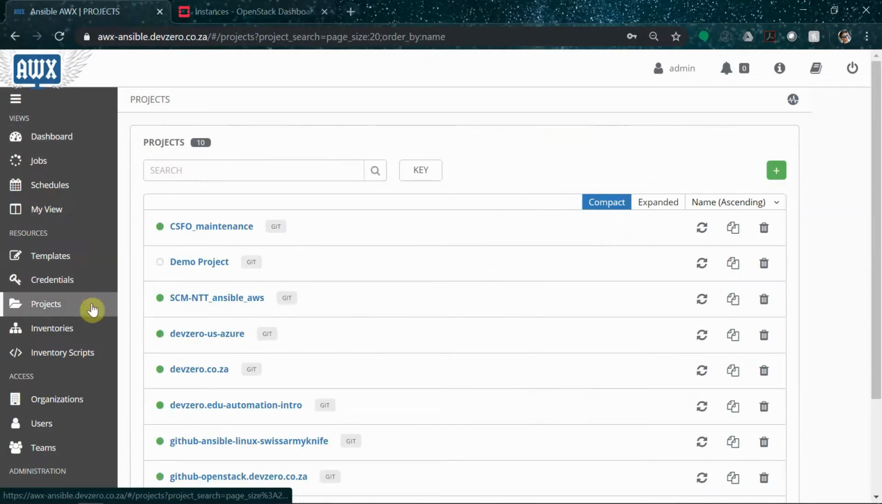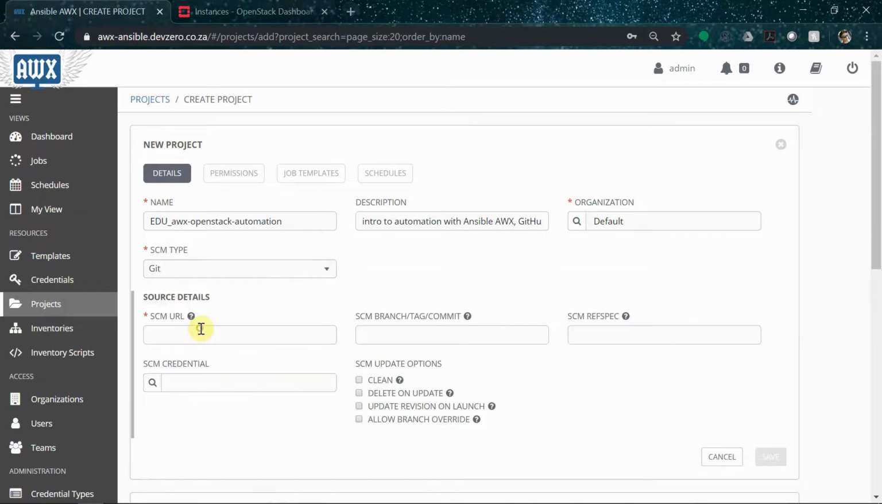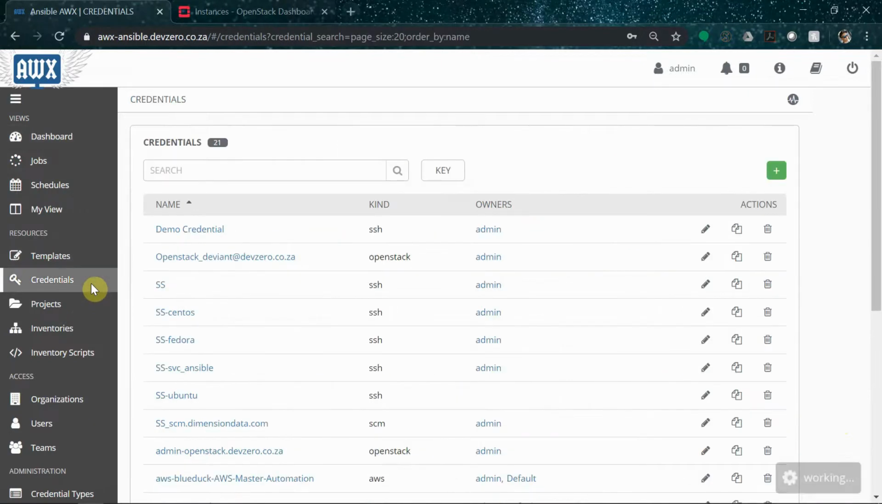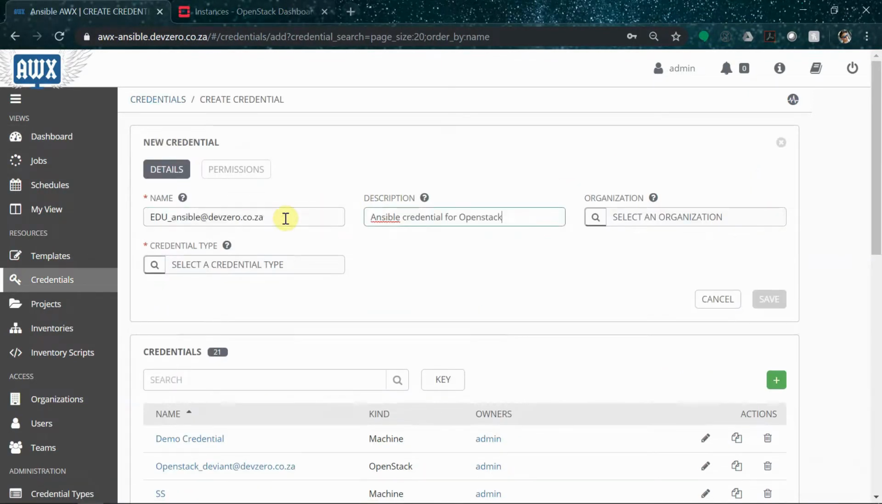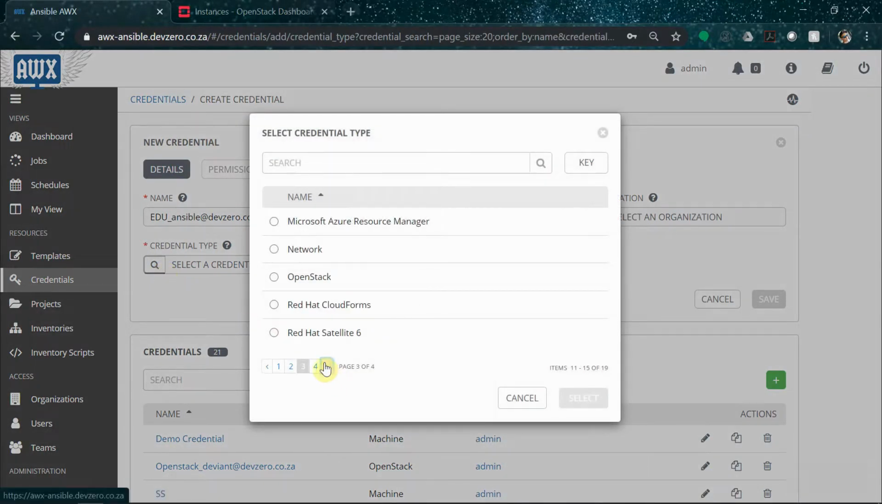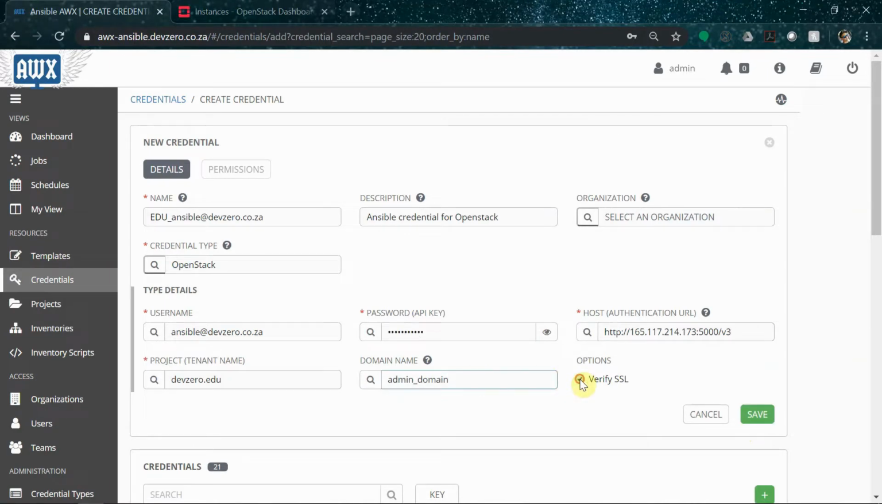Next, we'll tell AWX how to retrieve the code from GitHub by creating a new project. We'll set the source to Git, and we'll just provide the URL to the repository. Now, we'll tell AWX how to authenticate to the Openstack project so that it will be able to build the infrastructure for us. We'll create a new credential, select Openstack as the credential type, provide a valid Openstack project, username, password, and the URL to Openstack's identity provider.